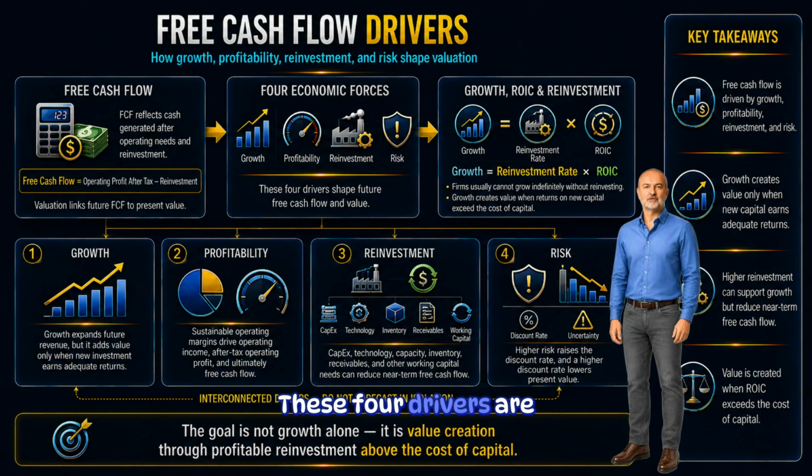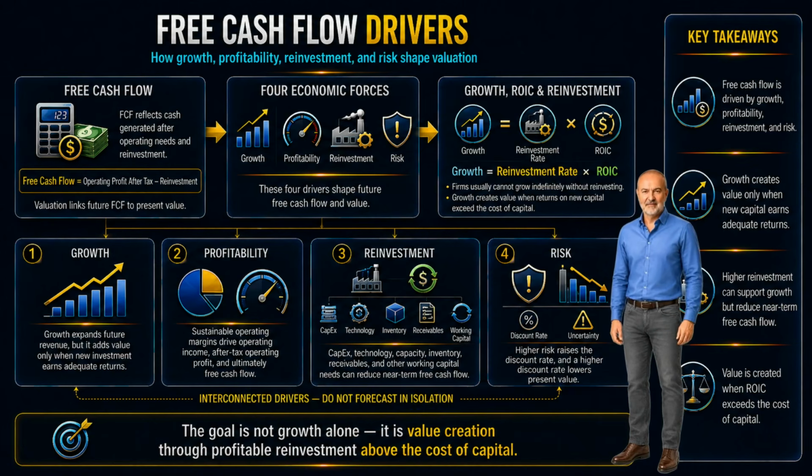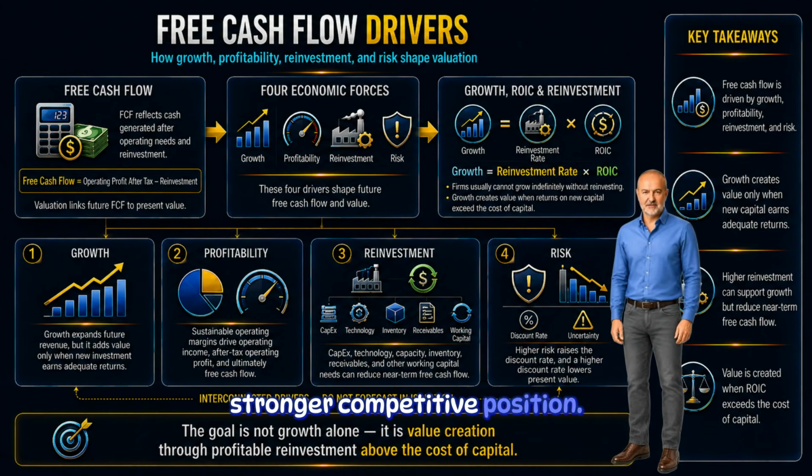These four drivers are connected. We should not forecast them independently as if they have nothing to do with one another. A high growth case may require more reinvestment. A margin expansion case may require evidence of pricing power, cost advantages, or scale economies. A lower risk case may require more stable demand, less leverage, or a stronger competitive position.